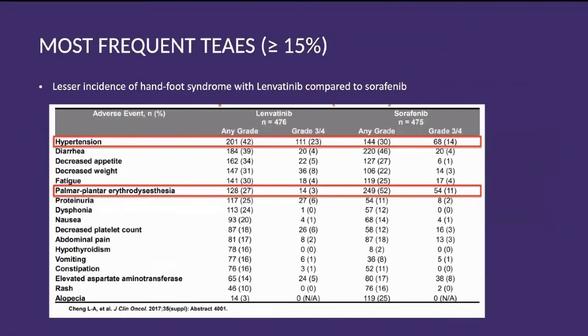So the most frequent treatment-related adverse events were in more than 15% of patients. Hypertension was the most common side effect. More than 40% of patients had hypertension, although grade 3 or 4 was only 20%. Other side effects were diarrhea, decreased appetite, palmoplantar erythrodysesthesia, proteinuria, decreased platelet count, constipation, elevated aspartate aminotransferase, and a few patients also had alopecia in this trial.